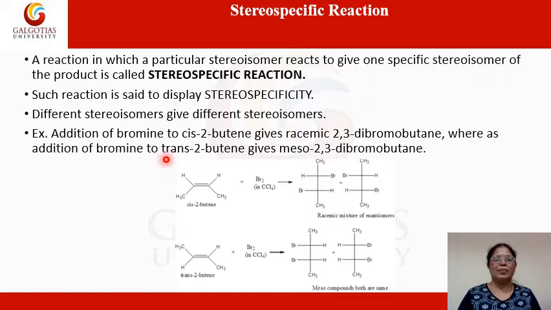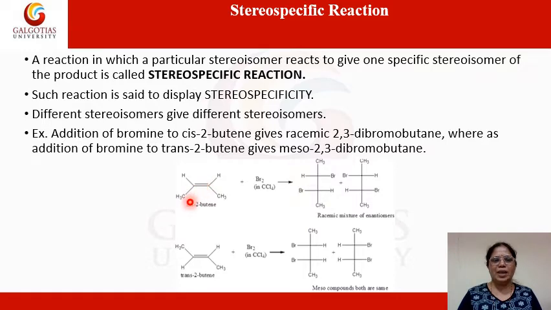For example, we'll take an example of the isomers of 2-butene. So we will carry out the bromination reaction, that means the addition of bromine to 2-butene. We will take two isomers, the cis isomer and the trans isomer. So when cis isomer reacts with bromine in carbon tetrachloride, the product which is obtained is the racemic 2,3-dibromobutane.